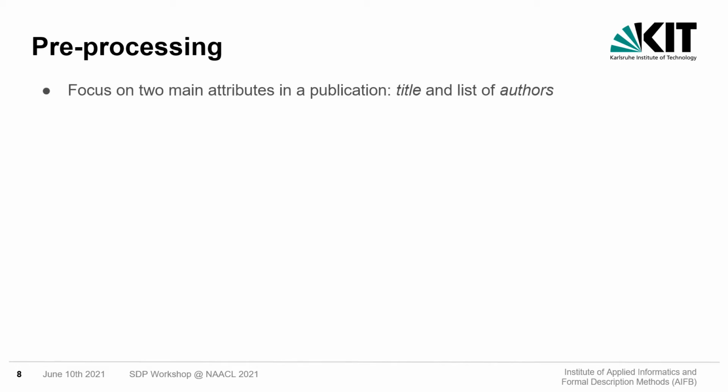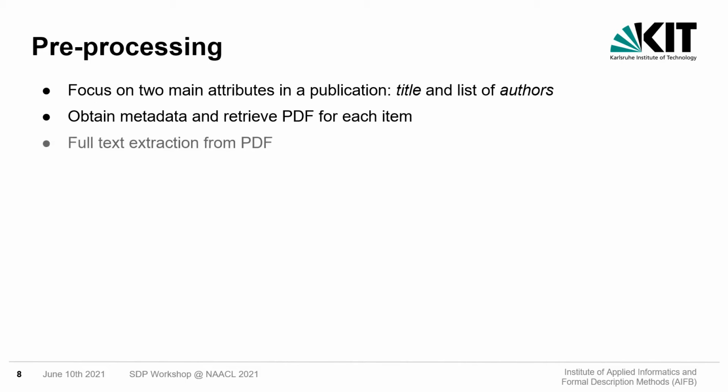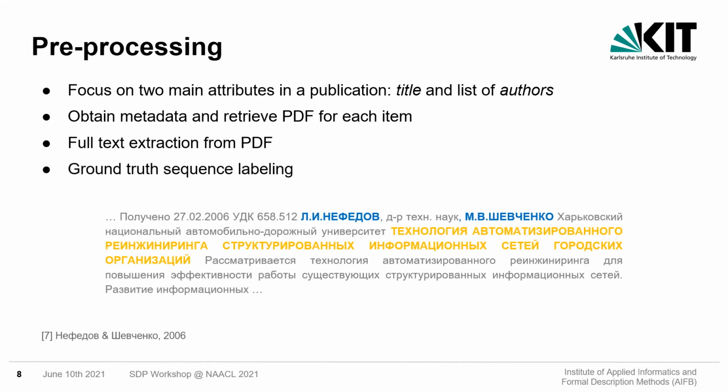Now a few words on our pre-processing. We focused on two main attributes of a publication, the title attribute and the authors. For this, we obtained the metadata JSON files and the PDF files, from which we extracted the full texts using the tool PDF Miner. To prepare the texts for our applications, we labeled the text sequences by matching the metadata attributes to the text tokens, as you can see here below.